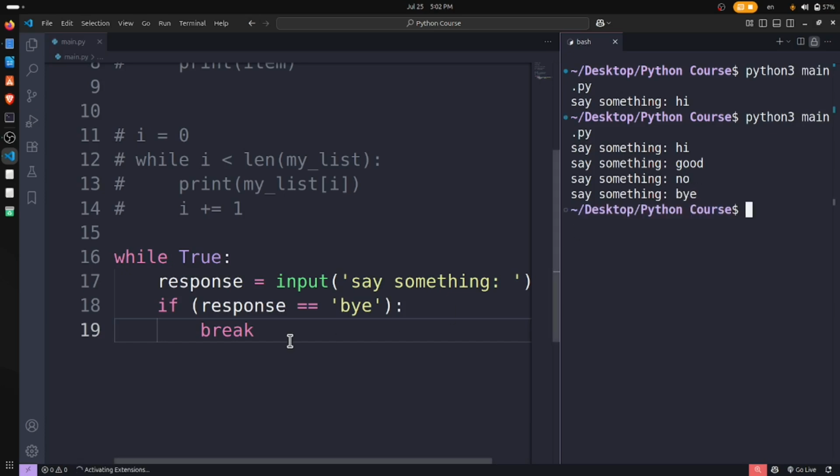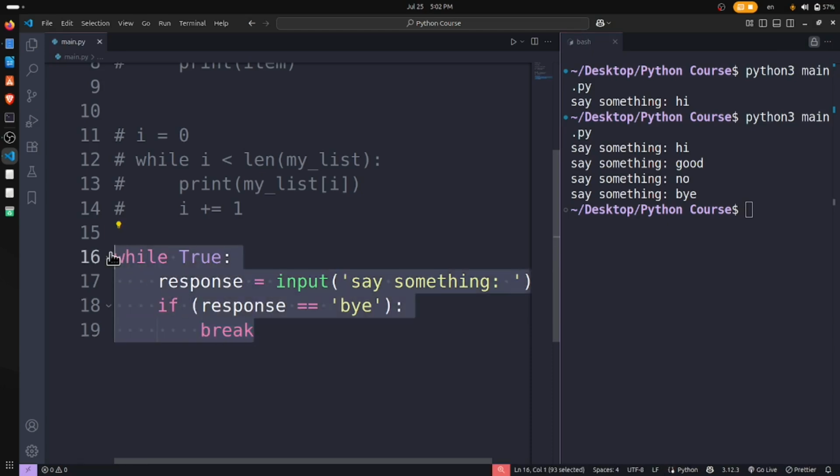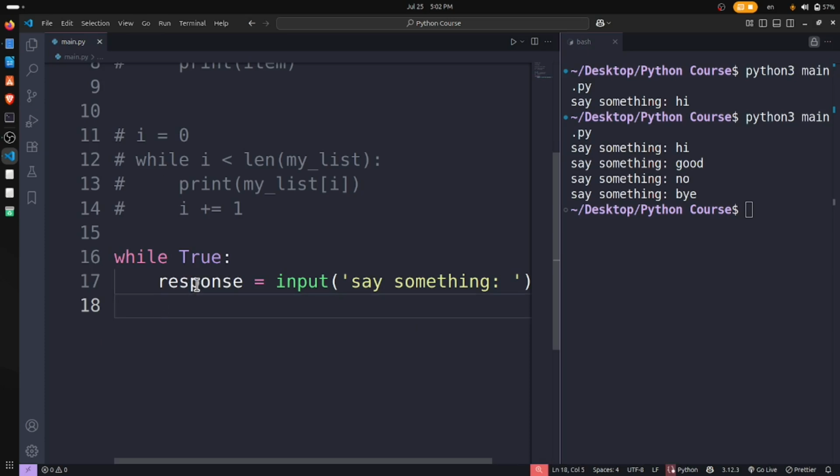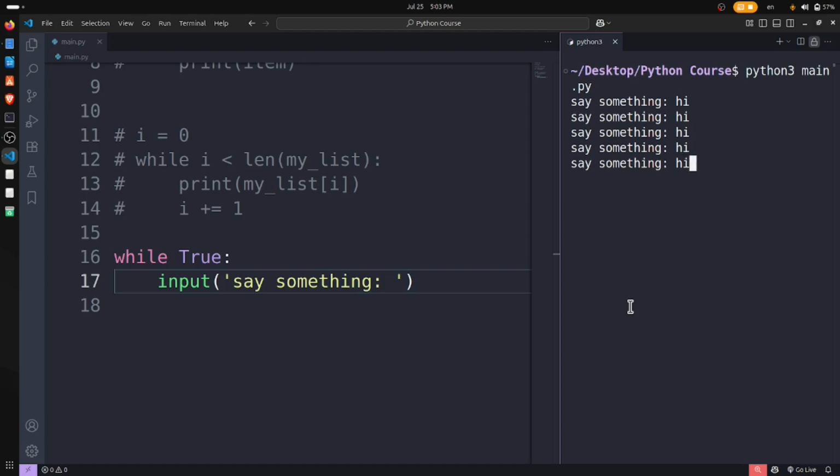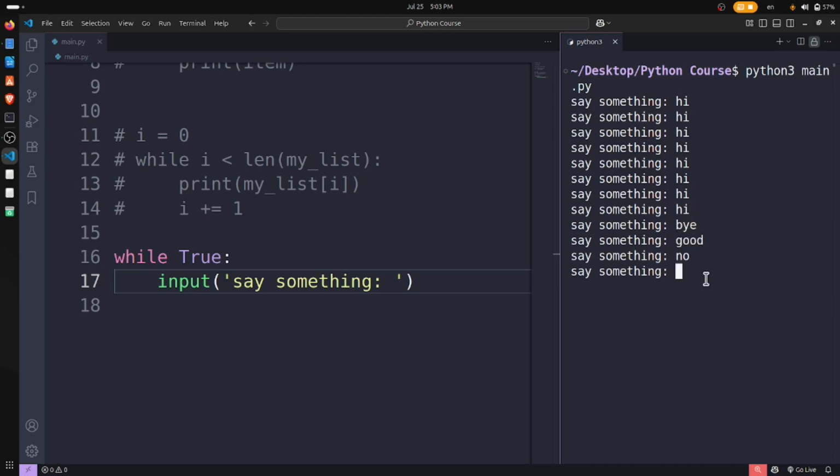So that's why we use the while loop here, because in a for loop it is important to know where we end, but in a while loop we don't know where to end. For example, if I don't add any limit, hi, it will ask continuously. It doesn't stop. Whatever I tell, bye, good, no, it will ask time and again, repeatedly.